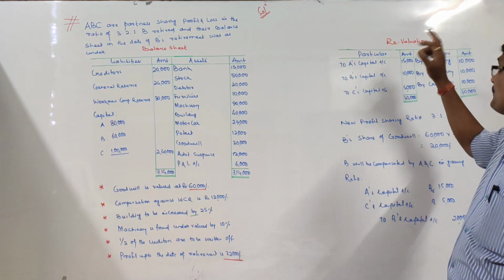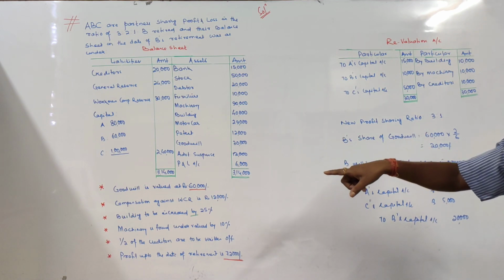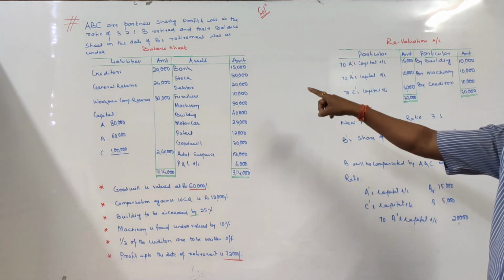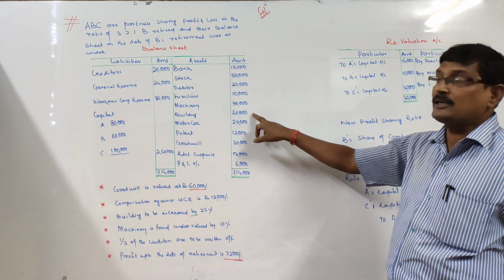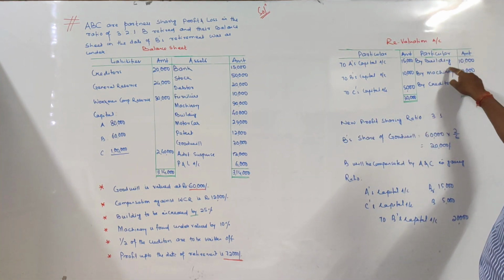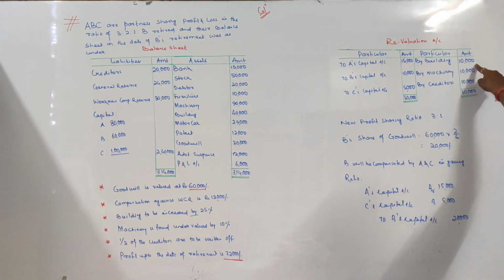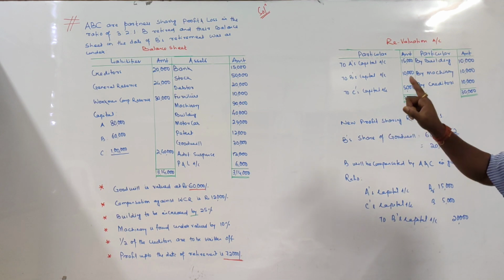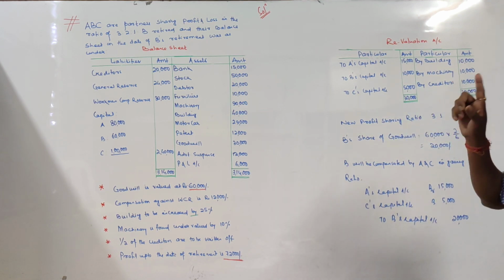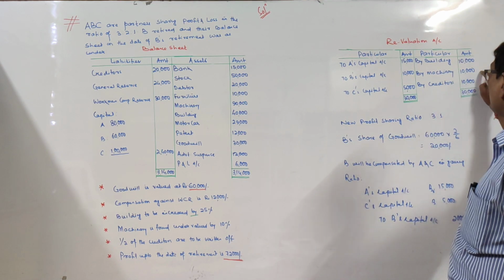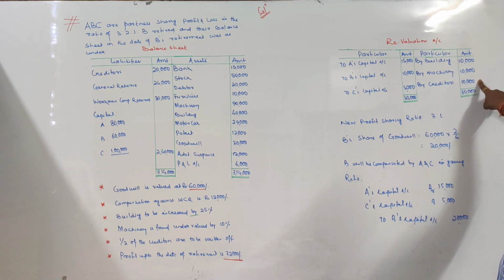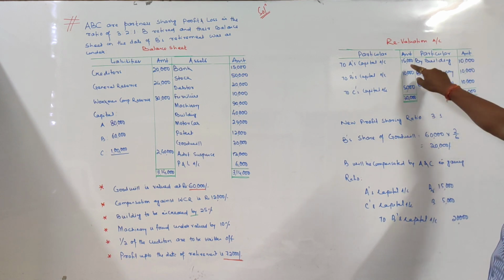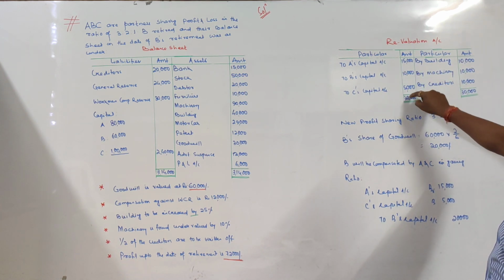In the revaluation account, the building is found increased by 25%. The building is given at 40,000, and a 25% increase comes to 10,000. Machinery is found undervalued by 10%, meaning it is appearing at 90%. 90% is 90,000, so 100% is equal to 1 lakh rupees. So 10,000 is increased, and creditors are reduced by 10,000. So the profit on revaluation is 30,000 rupees, and it has been distributed among A, B and C in the